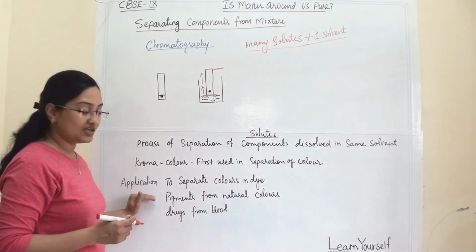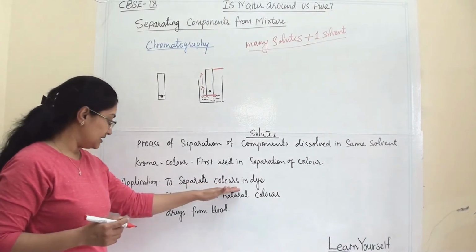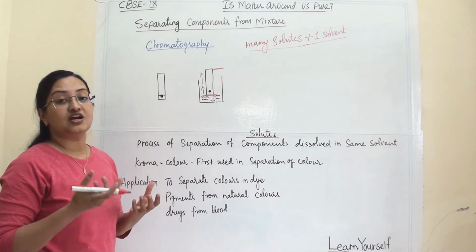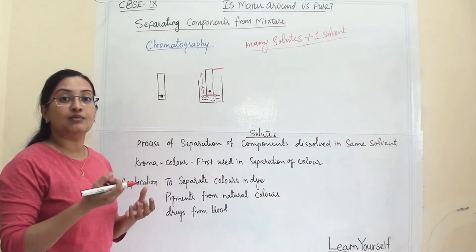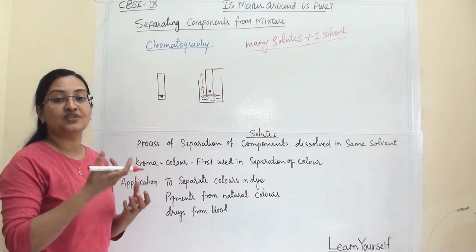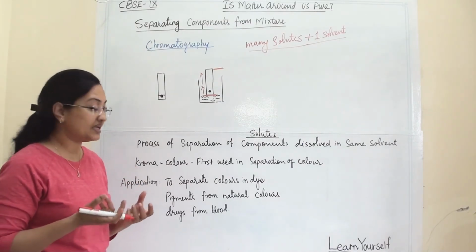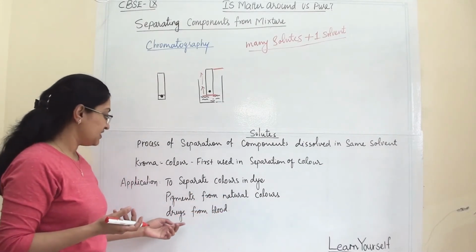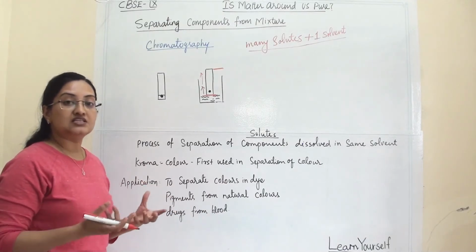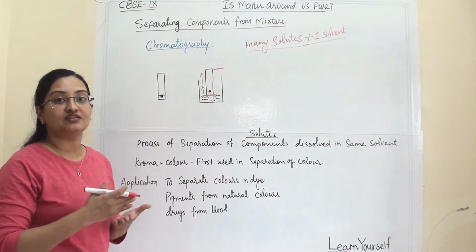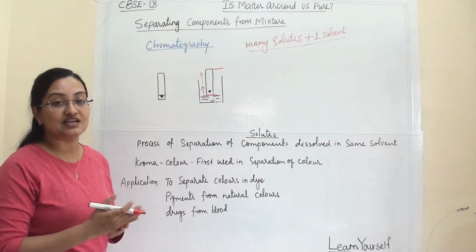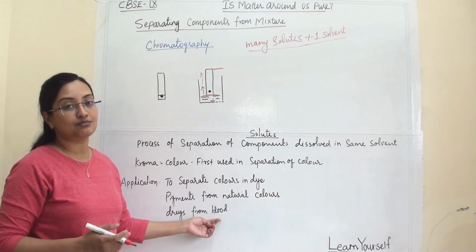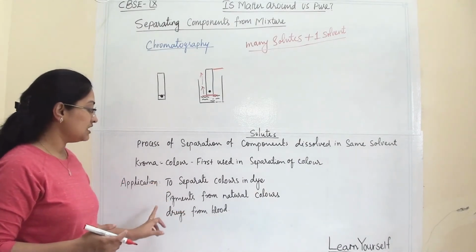Now what are the applications? To separate colors in a dye, then pigments from natural colors. Colors which are naturally available, like some pigments from hibiscus flower or from turmeric, those colorful pigments we can separate through chromatography. Drugs from the blood: if a blood sample is there, and we have to check what drug or medicine has been used to treat a disease, then we can check from the blood sample of that patient.